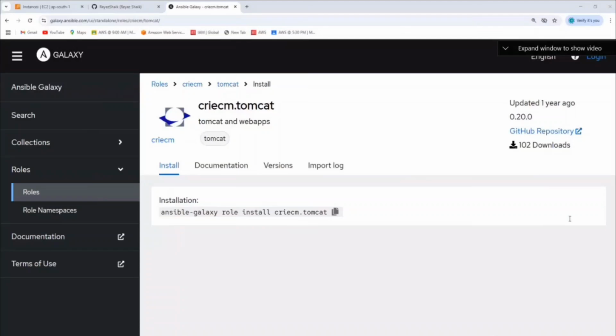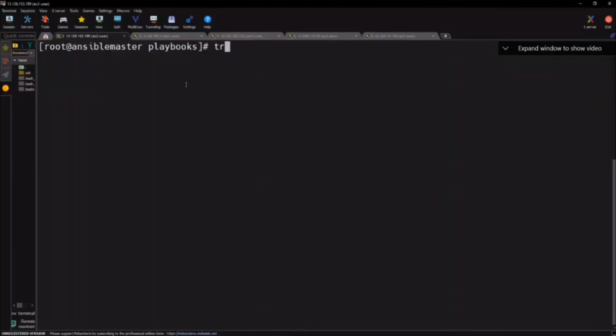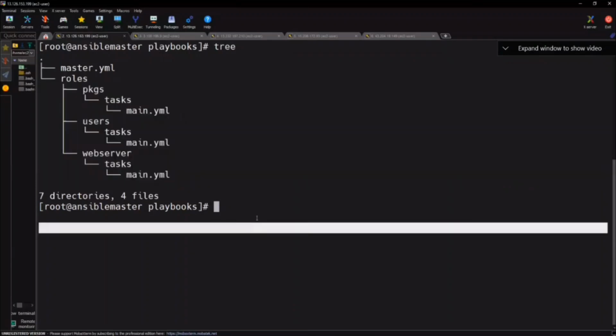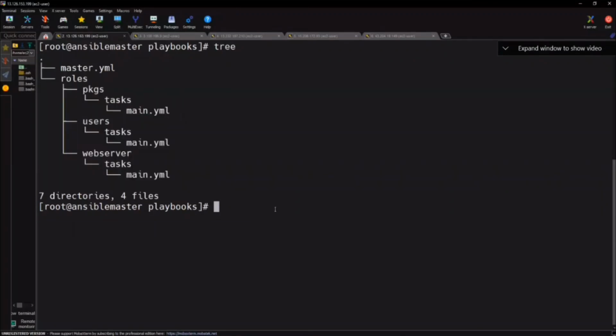So do we need to create a specific number of directories? No, Abhishek, you see the magic here now. Do we need to create a directory for Tomcat? No. In your case, I created the directories manually to show how roles work. Now when I use Galaxy, it automatically creates the directories. In real time, is Galaxy used? The possibility is there, and that's the reason I'm showing you everything here. Otherwise I could simply skip the topic, but I want you guys to learn everything.